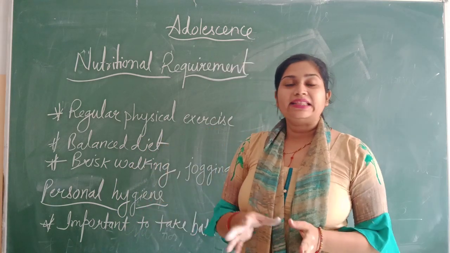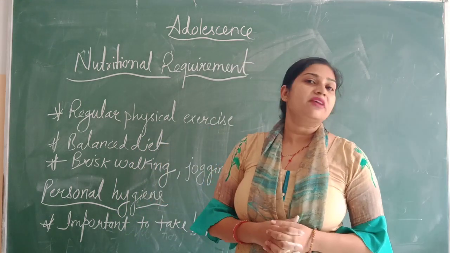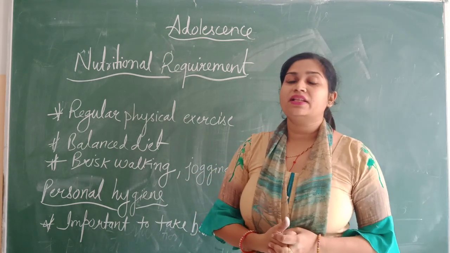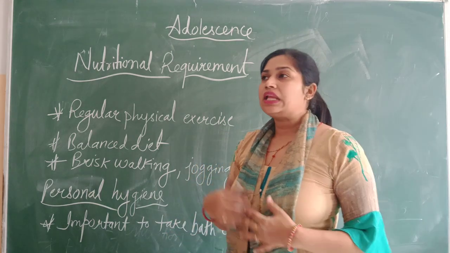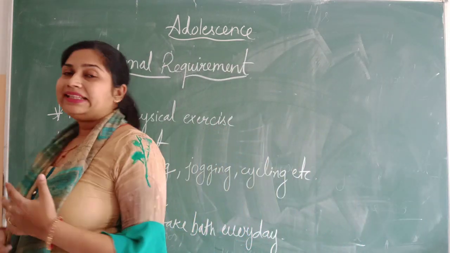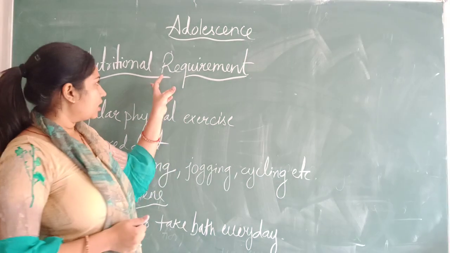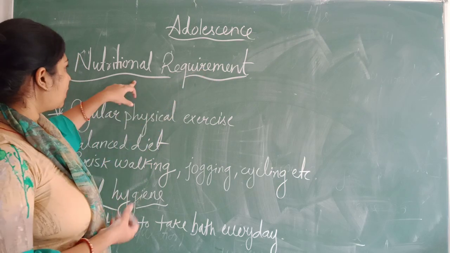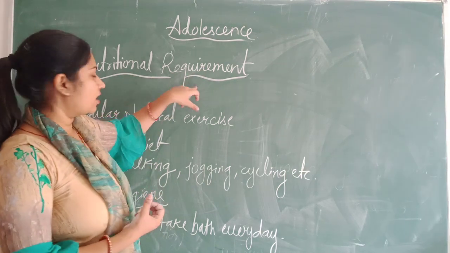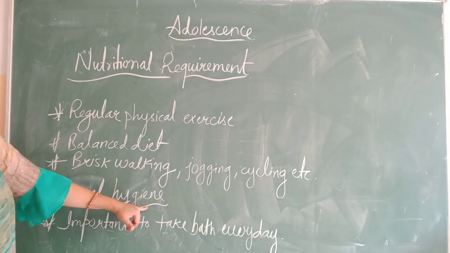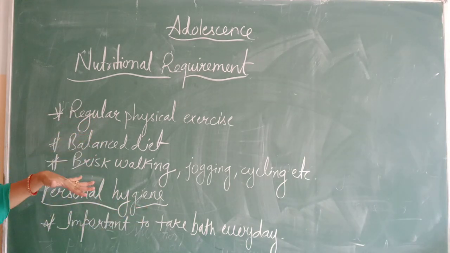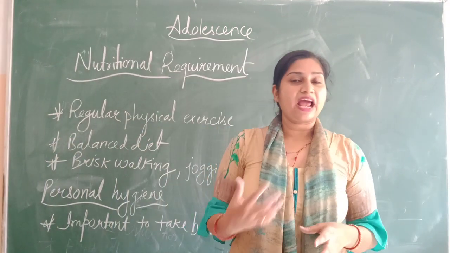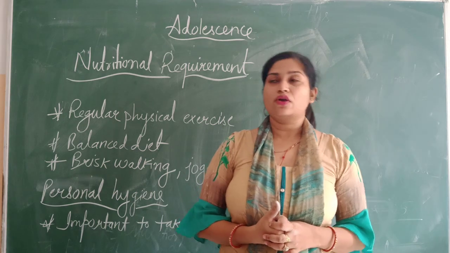So to maintain a healthy lifestyle during this period is very important, especially for adolescents. So what can they do to maintain a healthy lifestyle? They can easily maintain healthiness by keeping up their nutritional requirement and personal hygiene. There are certain methods which we will discuss, which will help them to keep themselves healthy and fit during the period of adolescence.